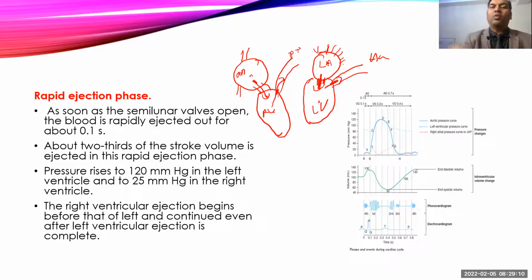So the valve between the right atrium and right ventricle is called the tricuspid valve, TV. The valve between the right ventricle and pulmonary artery is called the pulmonary valve, also called the semilunar valve. The valve between the left atrium and left ventricle is called the bicuspid valve, also called the mitral valve. And the valve between the left ventricle and aorta is called the aortic valve, also called a semilunar valve. So please make sure you know these points about these valves, how blood moves from one place to another.